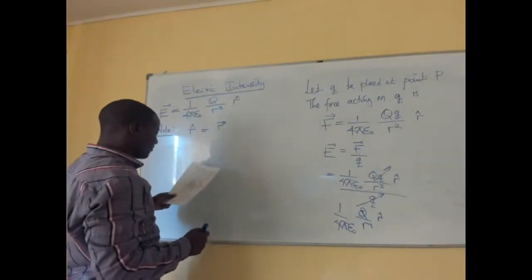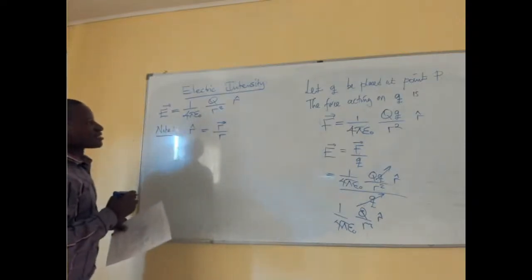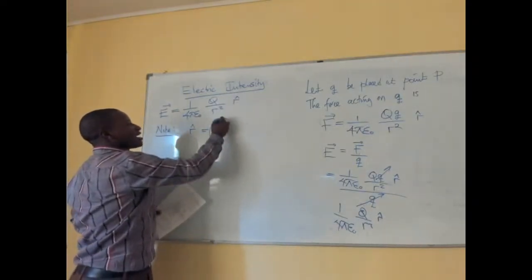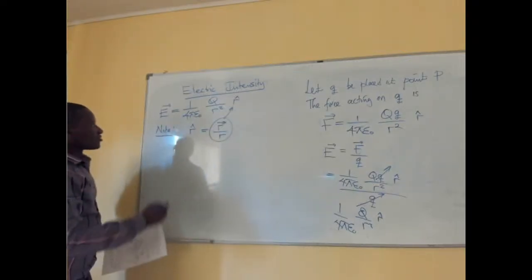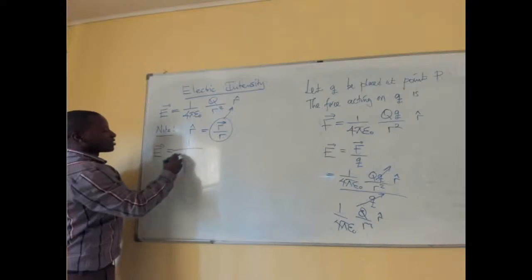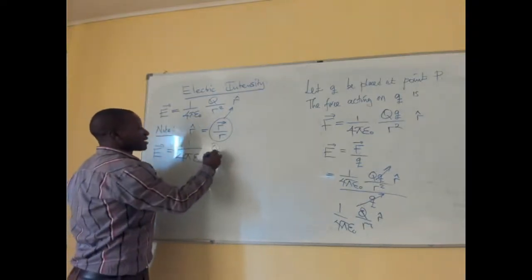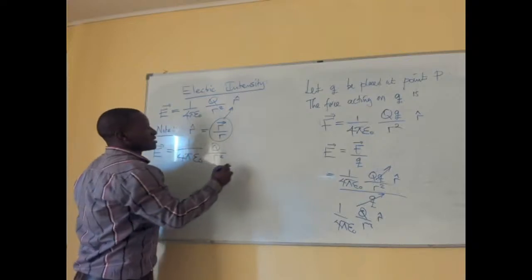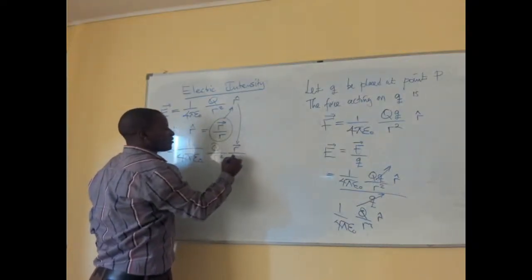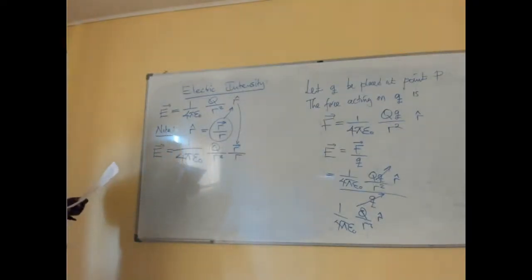That gives us the unit vector. So we replace it there, and E must be equal to 1 over 4 pi epsilon 0 multiplied by Q over r squared into, now replacing the unit vector, r over r.